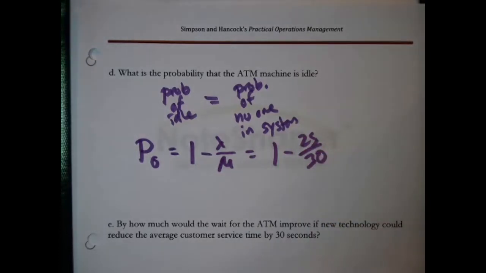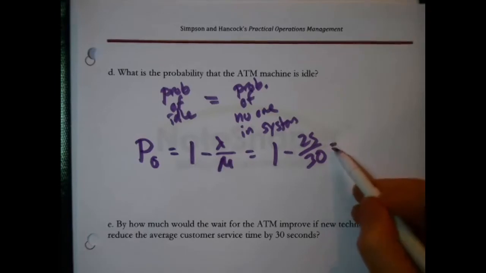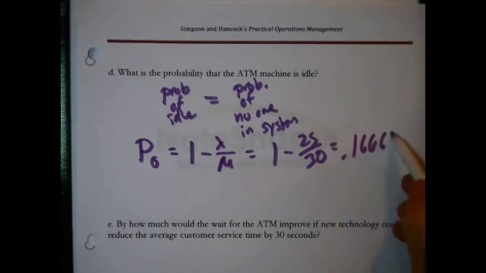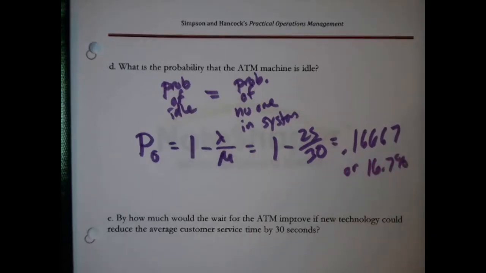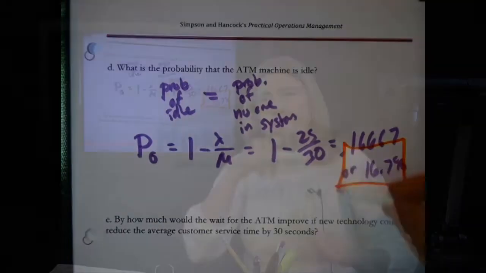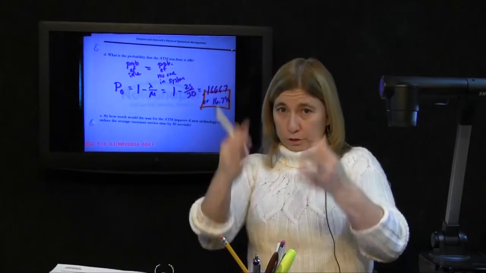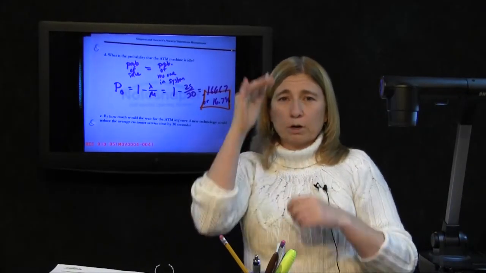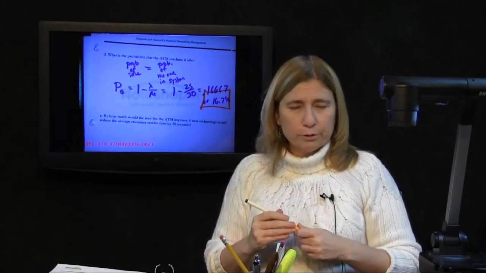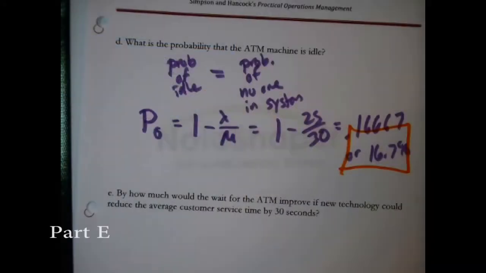I get 0.16667, or basically 16.7%. There's about a 16 to 17% chance, if you decide to go get money, that when you show up there's not going to be anybody there. You can walk right up to the machine. Okay, good to know. Now, last question.